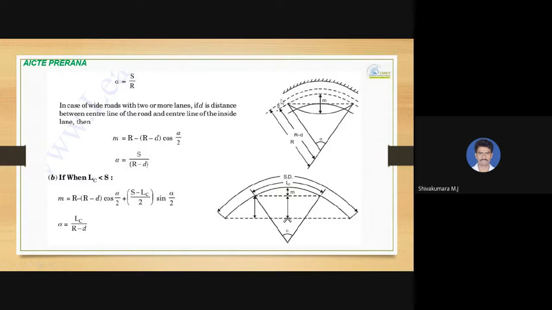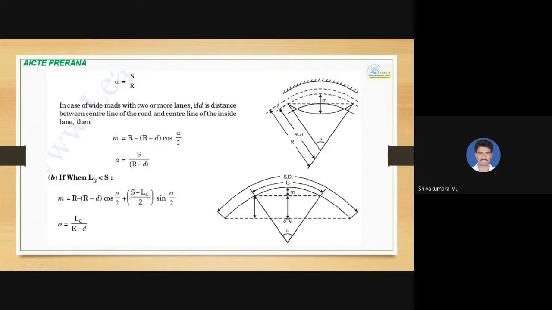So this is the value of d. In such cases, the value of the setback distance will be equal to R minus d. So m equals R minus d into 1 minus cos alpha by 2, where alpha is given by S divided by R minus d. So this is the way you can calculate the setback distance.